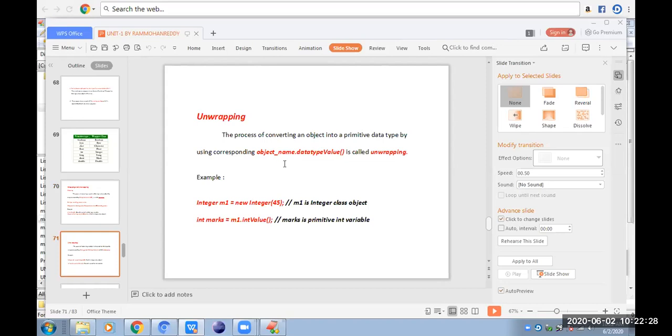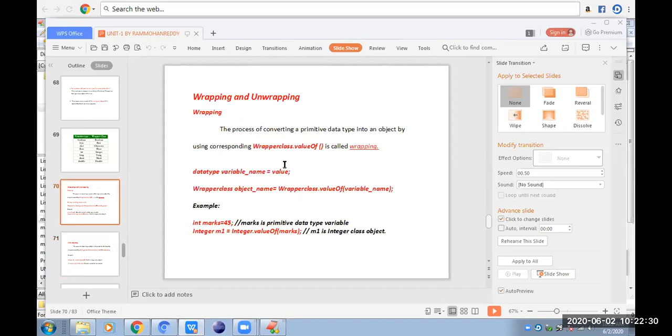These two, is this clear, guys? These two topics, wrapping and unwrapping. Is it clear, briefly, what is this wrapping and unwrapping? What are we doing in this one?